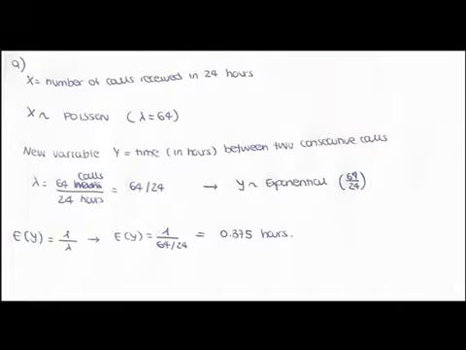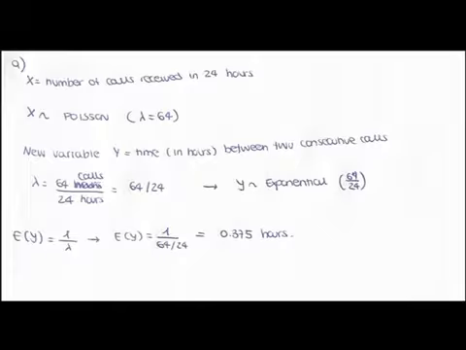So we need to rearrange the parameter lambda, which is 64 calls divided by 24 hours. We write the exponential distribution of the variable y as y follows an exponential distribution with lambda equals 64 divided by 24. This means that on average 64 divided by 24, which is 2.67 calls, occur every hour.